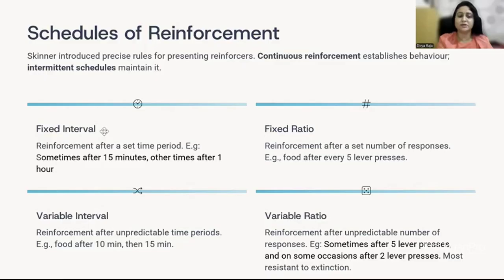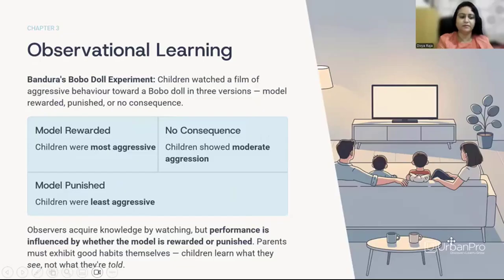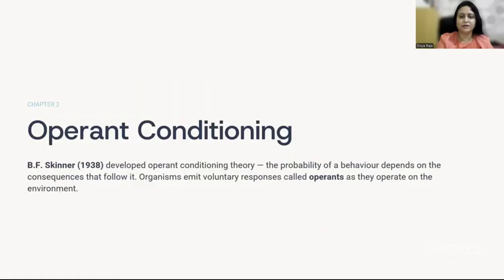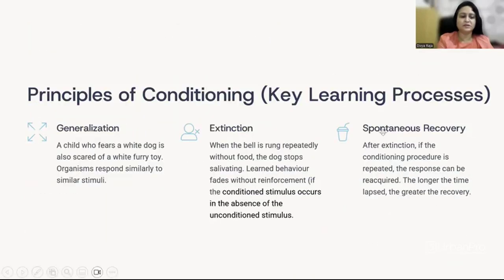Interval schedules are based on time intervals, whereas ratio schedules are based on number of trials. Under interval schedules, there are two kinds, and under ratio schedules, there are two kinds, which we will discuss in detail in class with a lot of examples so that there's no confusion for you to understand the concepts. So, to go back to the previous slide for key learning processes, these processes are important. Other than schedules, there are a lot of other processes that we need to understand.